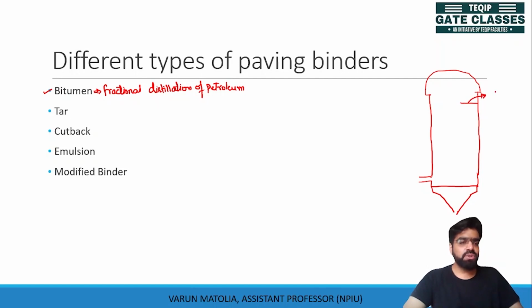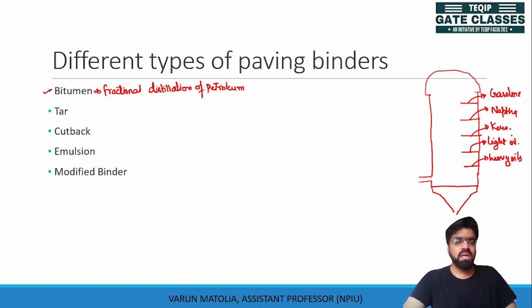Like gasolines, naphtha, kerosene, light oils, heavy oils, and what is left behind as residue having the highest boiling point is your bitumen.